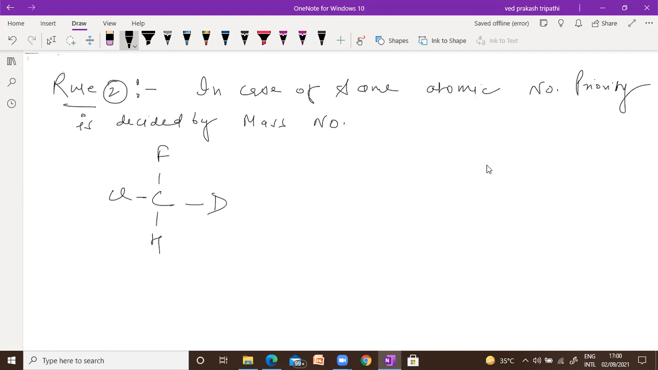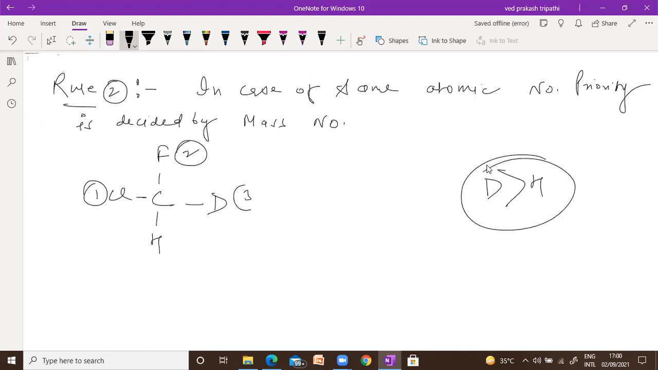So as you can see, among fluorine, chlorine, hydrogen, and deuterium, chlorine has the highest atomic number. Whenever you have to assign priority, always follow rule 1 first. If rule 1 fails, then rule 2, like this. So by rule 1, chlorine is 1, fluorine 2. Hydrogen and deuterium have the same atomic number, but the mass number is different. Deuterium has higher mass than hydrogen. So that will be your 3 and this will be 4. Any doubt? Please tell me. Perfect.